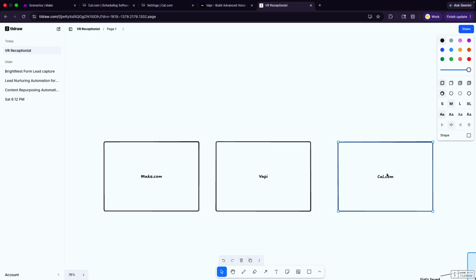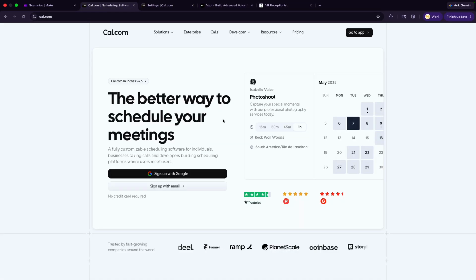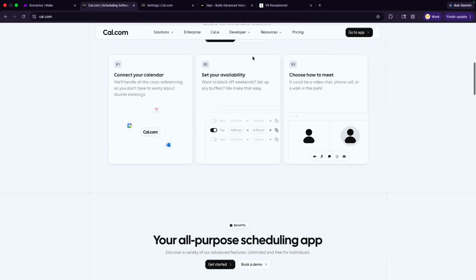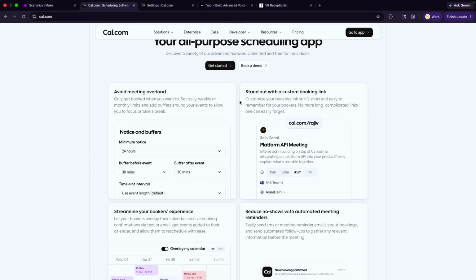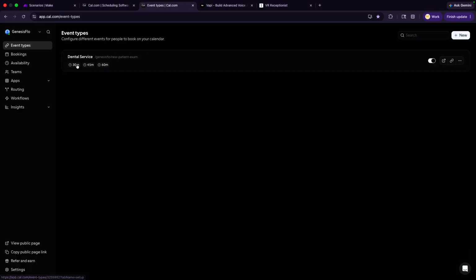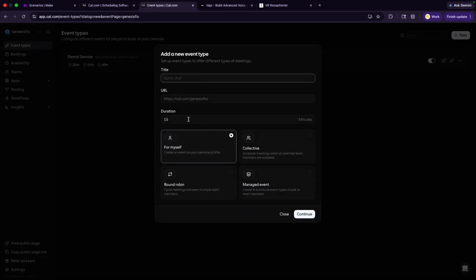And you will need Cal.com. Cal.com basically allows you to set your calendar and do some bookings. This is an also supported booking system, basically. I'm going to show you their website here. If you go to Cal.com, you can create an account and basically set up everything. You will need 2 things here. Once you set up, when you go into your dashboard, you will need to create an event. You can go to new and create the event, give your name, the duration and everything for a collective.